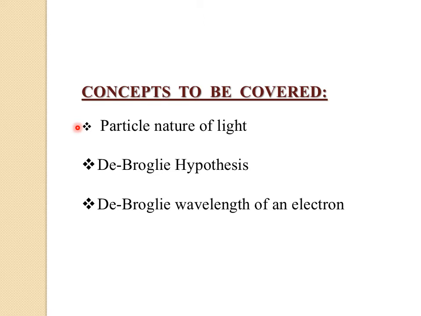Then we'll discuss de Broglie hypothesis. So we are going to derive the de Broglie wave equation for a material particle. So that is the de Broglie hypothesis. After that, we are going to derive the equation for de Broglie wavelength of an electron. So these are the 3 concepts we are going to discuss in this class.